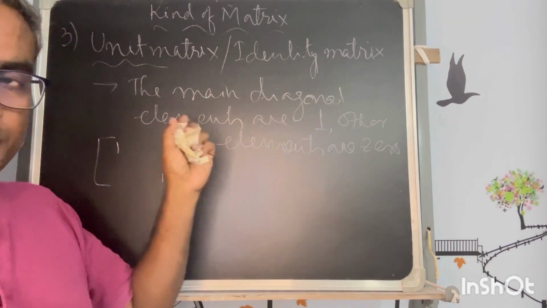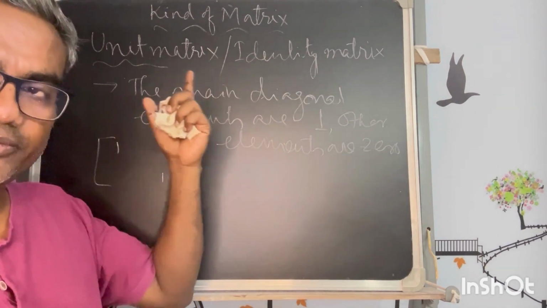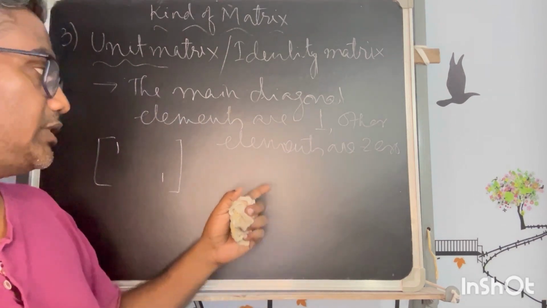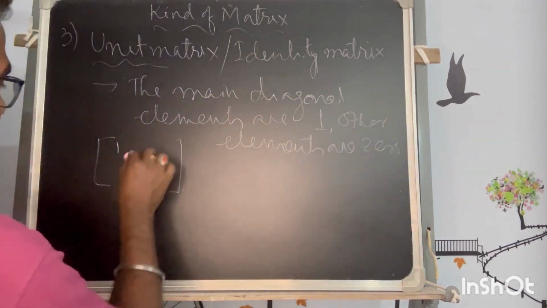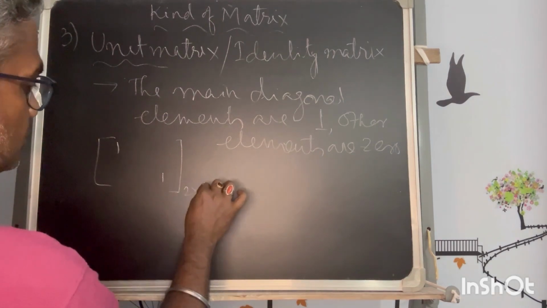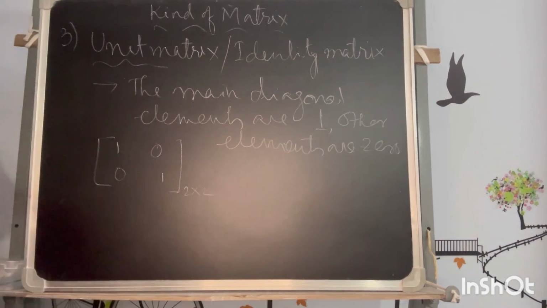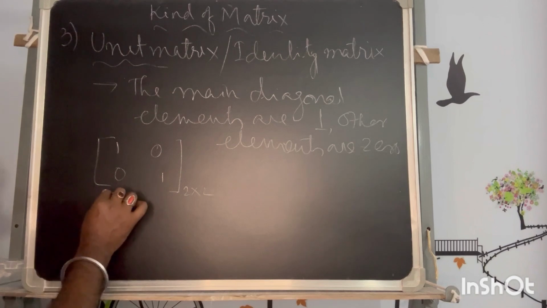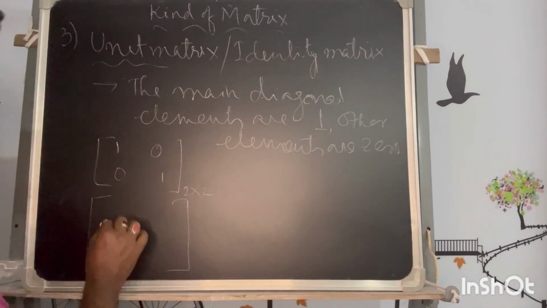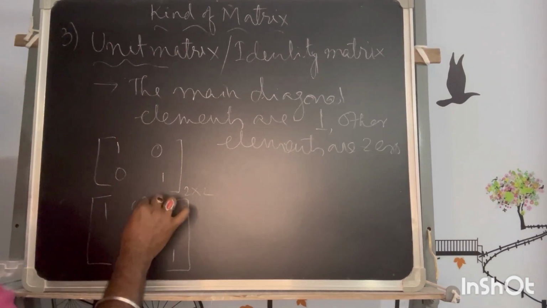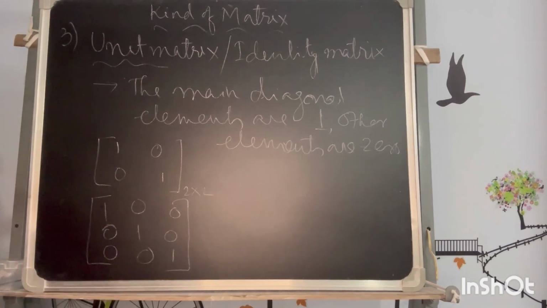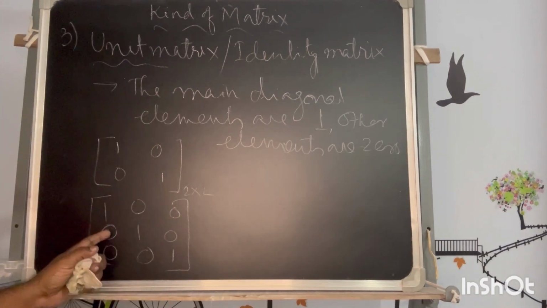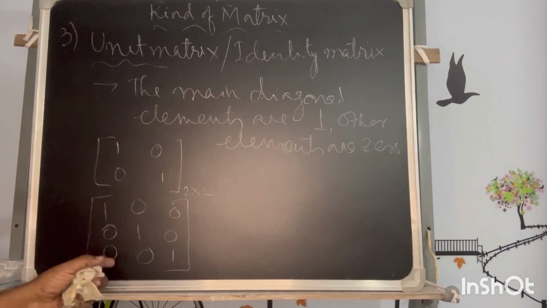The other positions, apart from the diagonal elements, all other elements have to be 0. So if I say the 2 cross 2 matrix, this would be the unit matrix. And if we give an example of 3 cross 3, then this would be the case where the other position elements are holding 0.